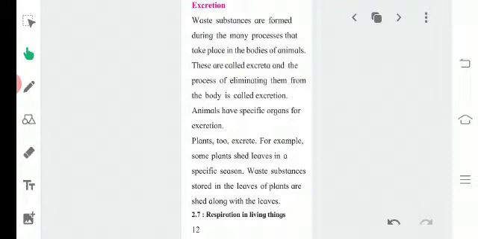So what is excretion? Excretion is nothing but the waste substance, and the process, they are called excreta. The waste substances that are formed are called excreta, and the process of eliminating is excretion. So students, what is excreta? Excreta is the waste substance. It is formed during the metabolic processes.